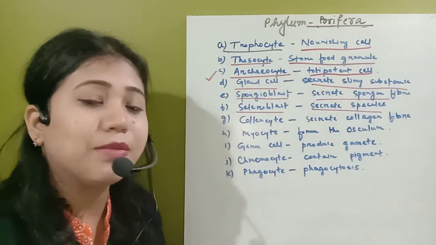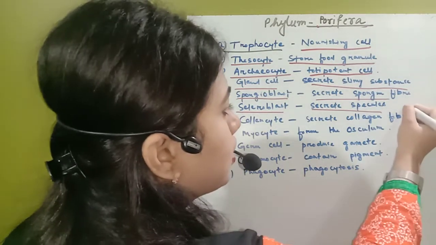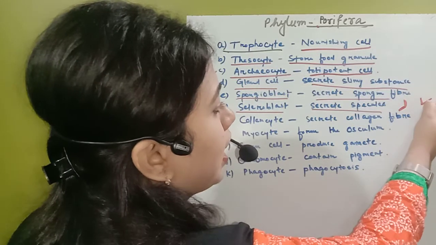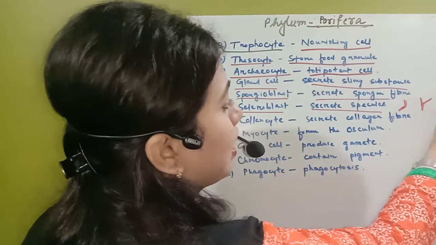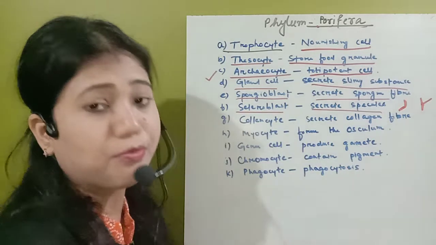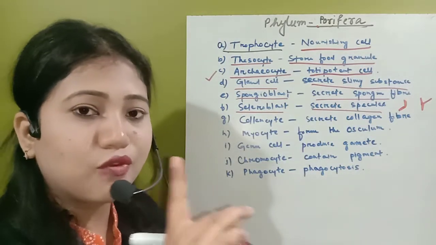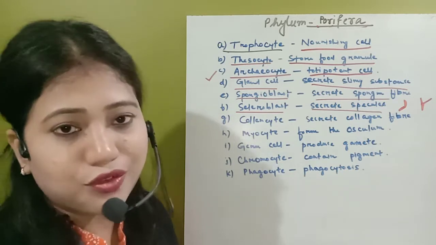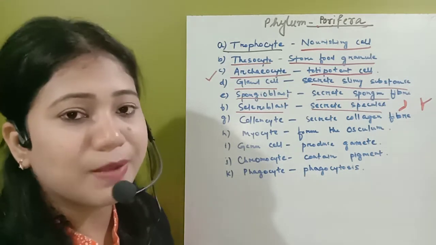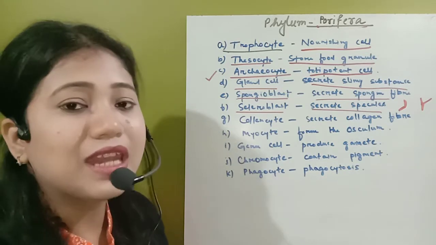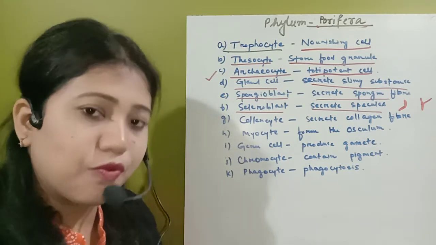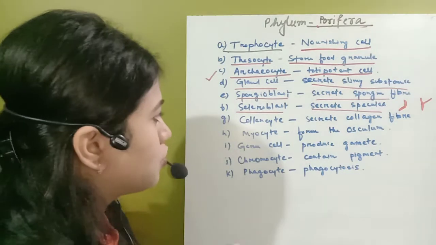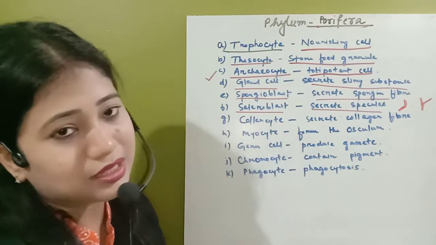The spicules can be of three different types. What are they? First of all, monaxon type of spicule. Next one, triaxon type of spicule, and then the tetraxon type of spicule. If it has only one sting, then it is the monaxon type of spicule. If it has three stings, then it is known as the triaxon type of spicule. And if it has four stings, then it is known as the tetraxon type of spicule. So these are actually secreted from the scleroblast.